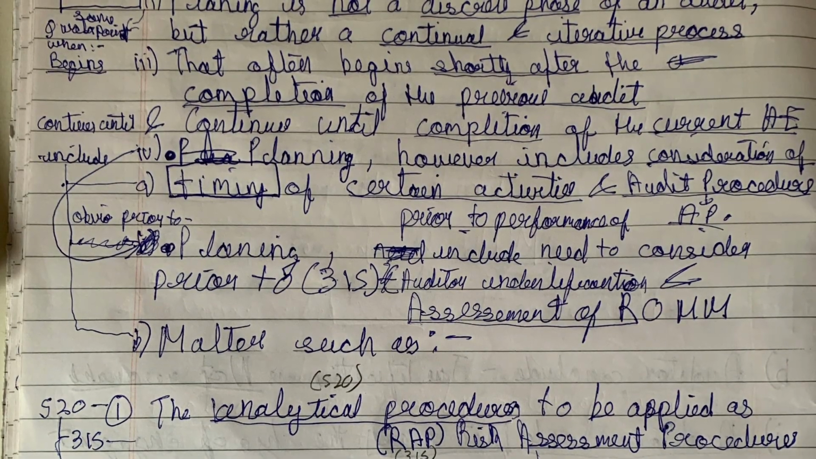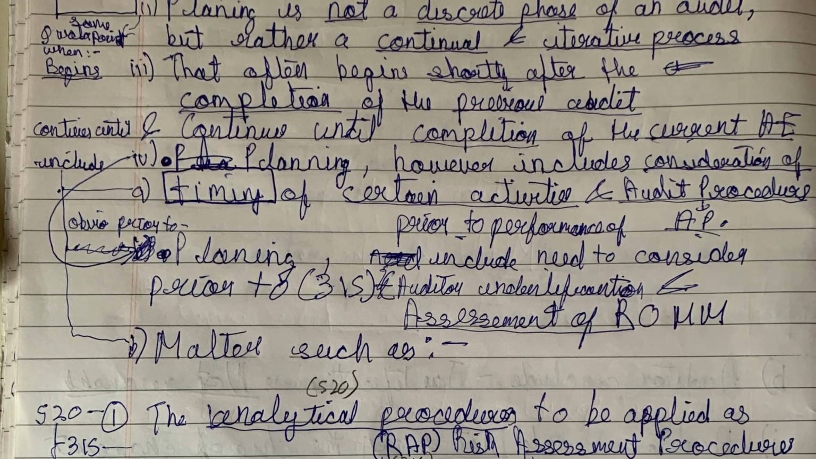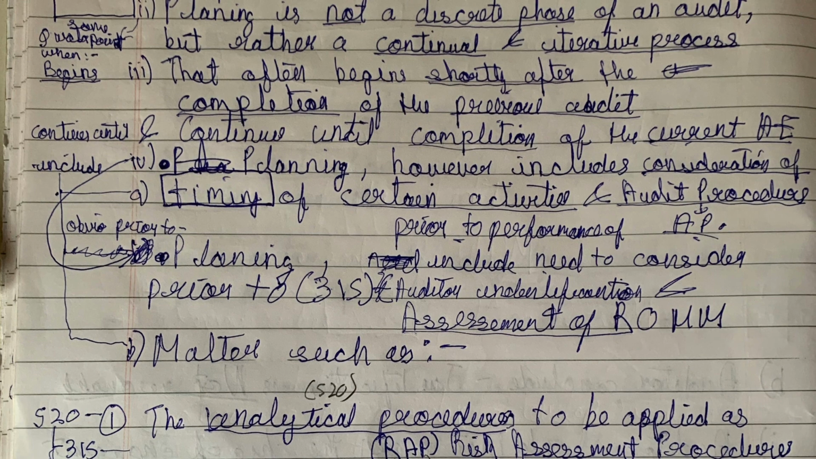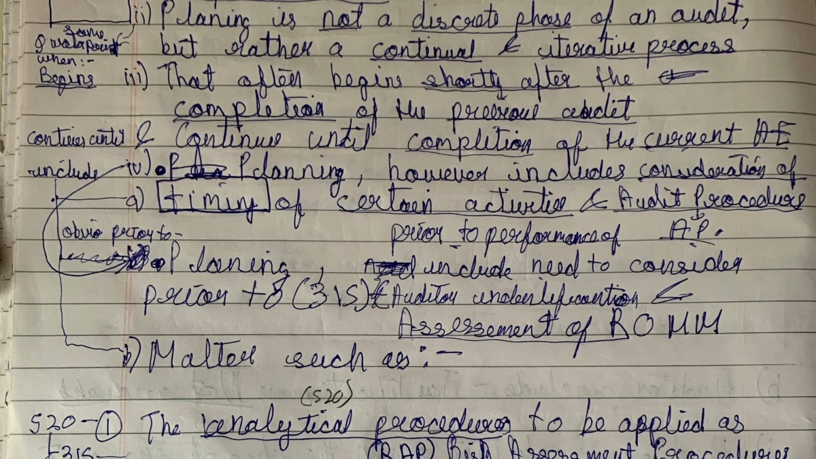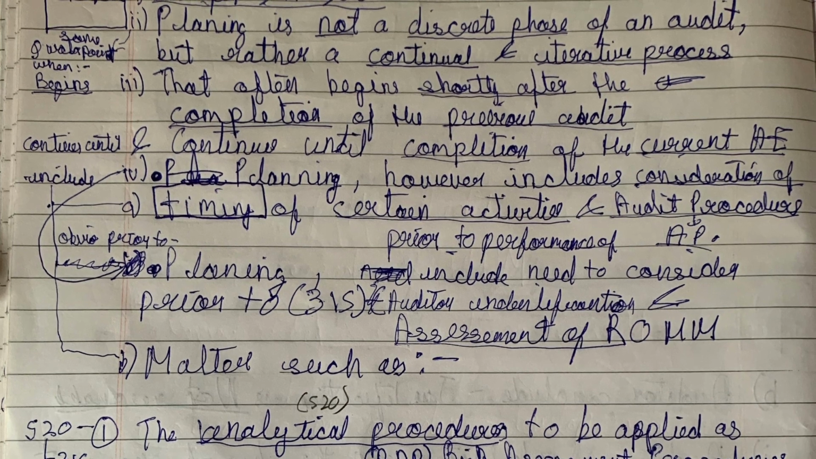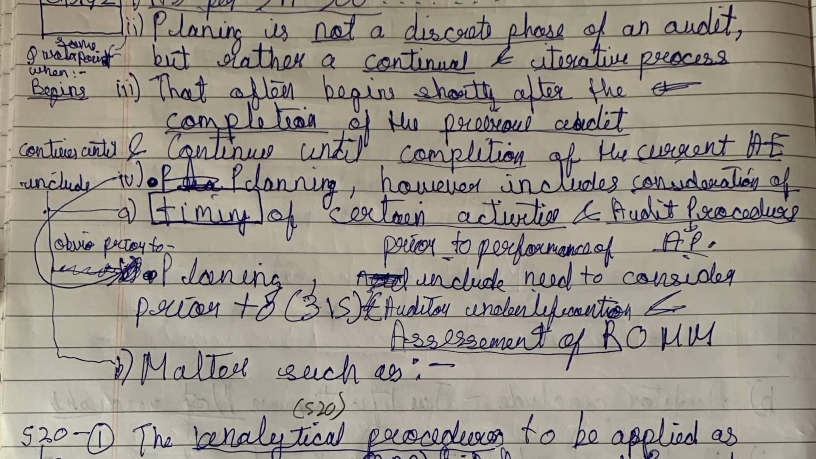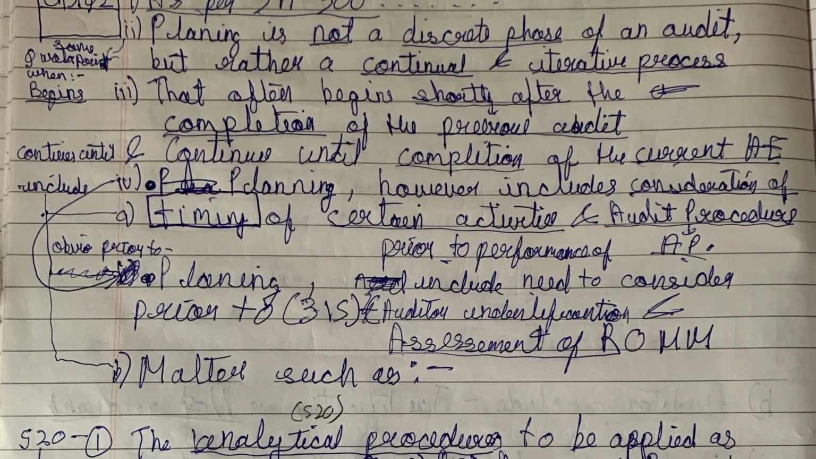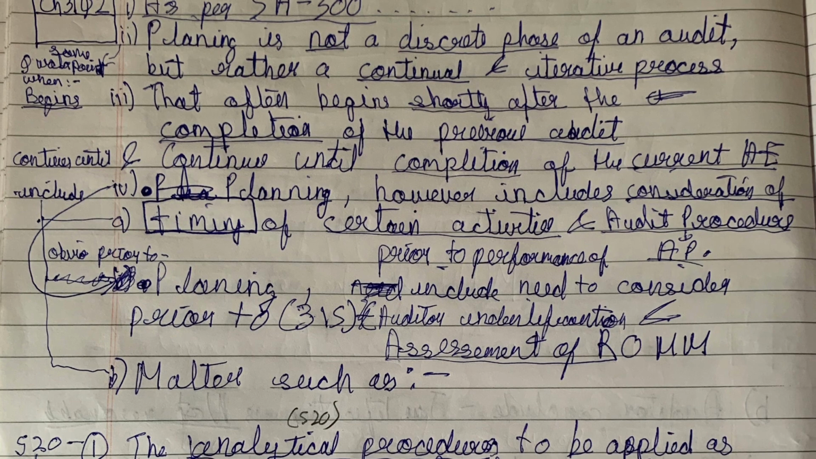The first point will be the direct answer to the question: planning is not a discrete phase of audit but rather a continual phase. Second point, we will say when it begins and when it ends: it begins shortly after completion of the previous audit and continues until the current audit engagement ends. In the third point we say that however, it includes consideration of timing of certain activities and audit procedure prior to performance of audit procedure.